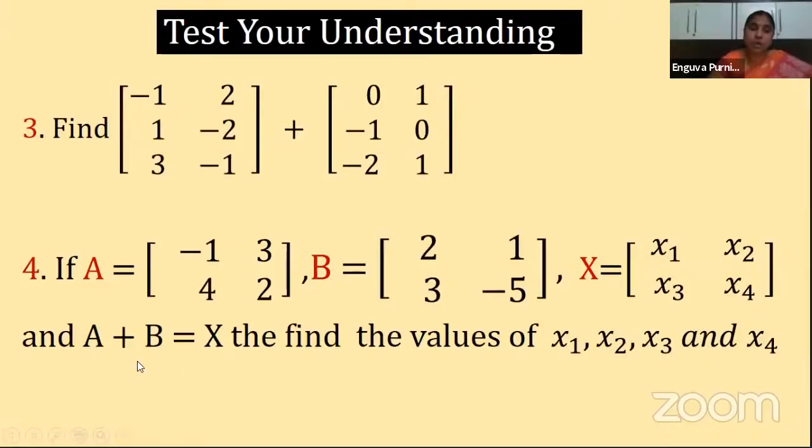What do you know about equal matrices? A plus B is the resultant matrix when you add these two matrices. Then you have to equate that matrix to our X matrix. For equal matrices, the corresponding elements are the same. So when you compare the corresponding elements, you will find the values of x1, x2, x3 and x4. Clear, children? So try to do these sums.